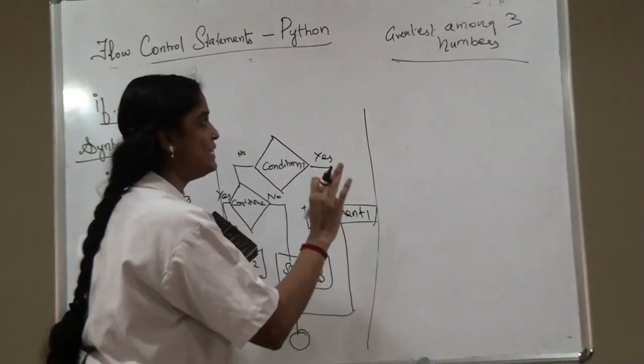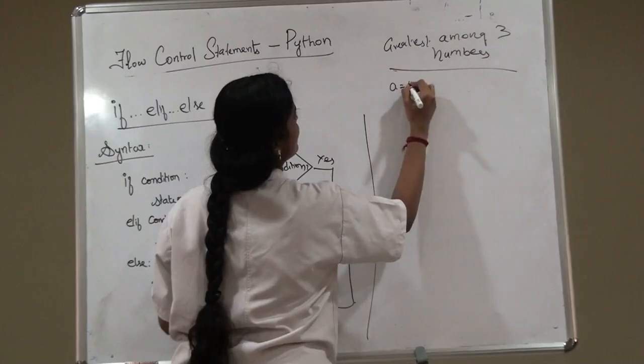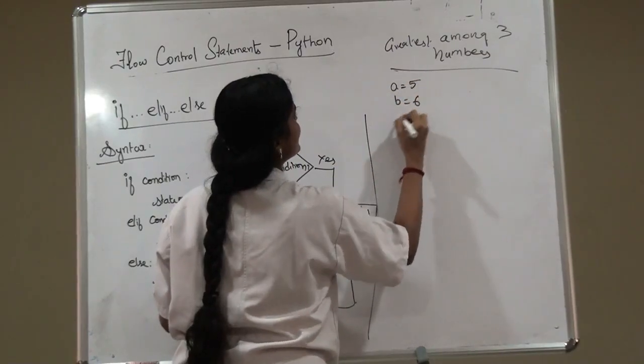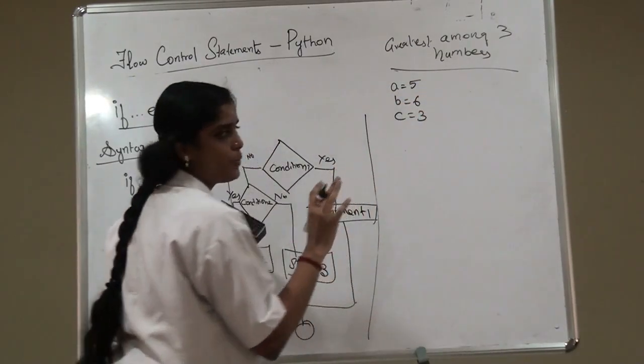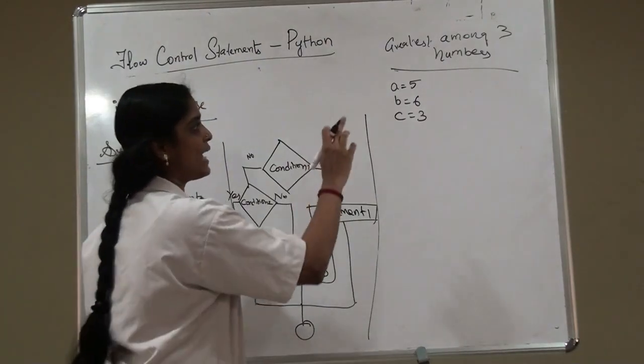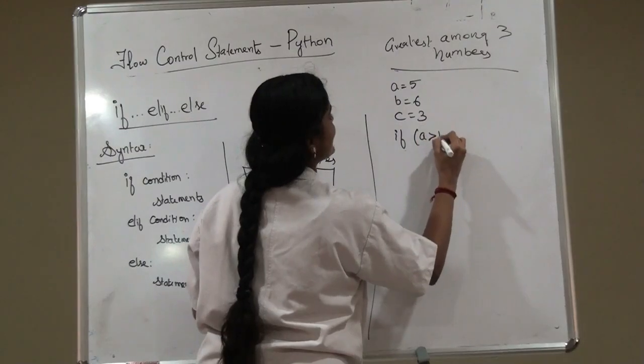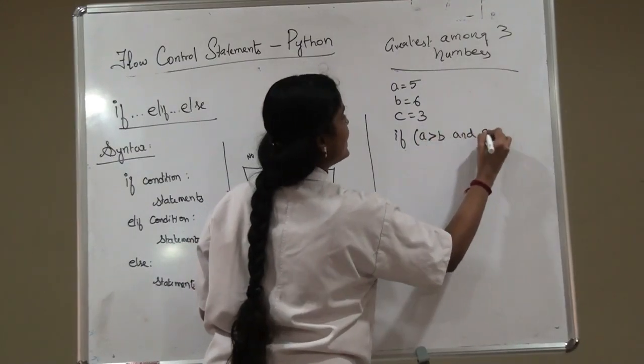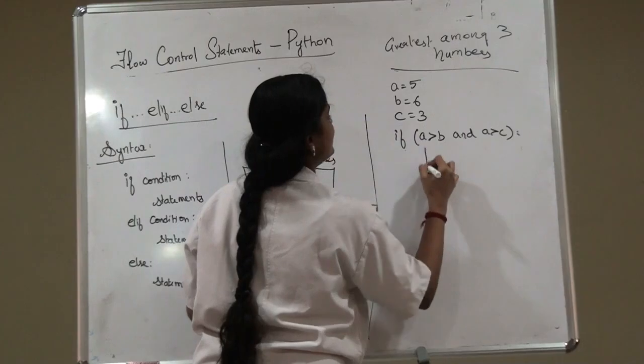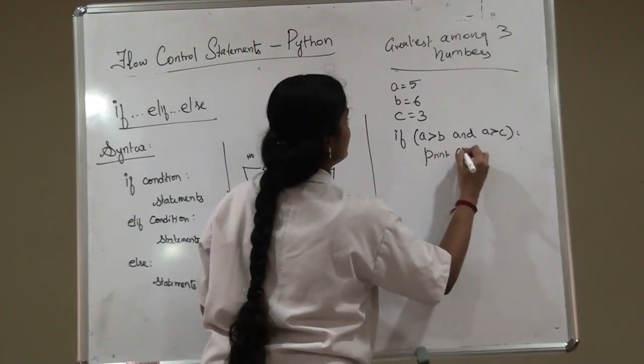Now I am going to write three numbers. A is equal to 5, B is equal to 6, C is equal to 3. So we are considering three numbers A, B and C. First we are going to check if A greater than B and A greater than C. Print A is greater.